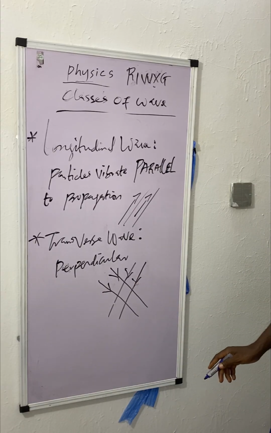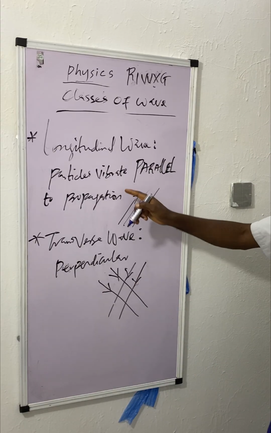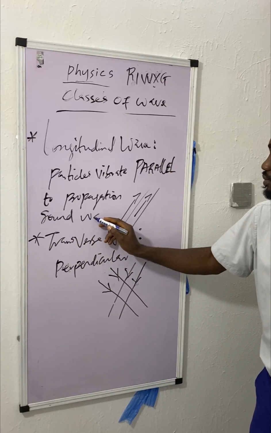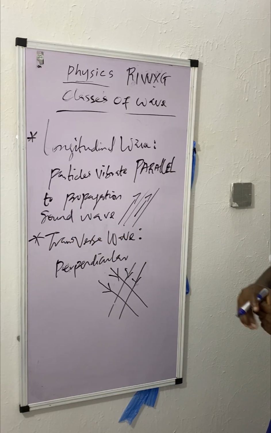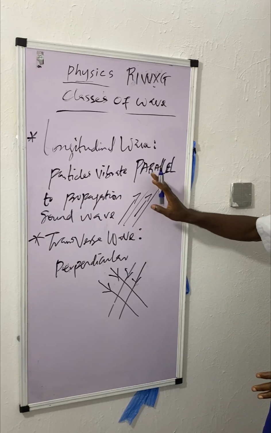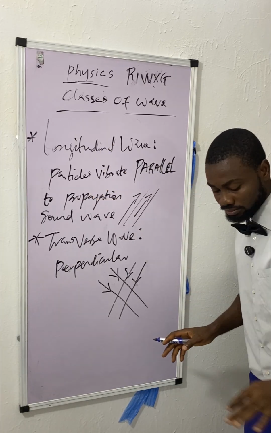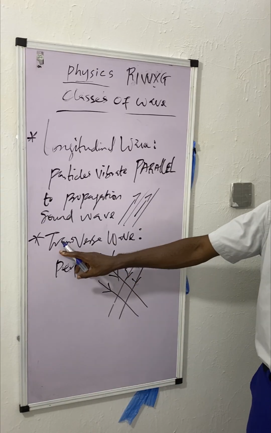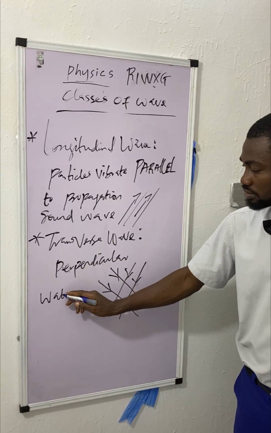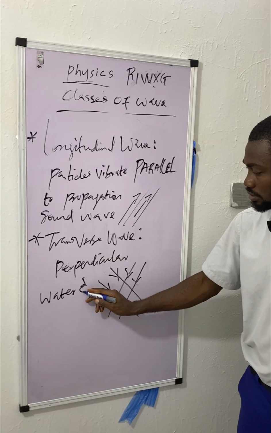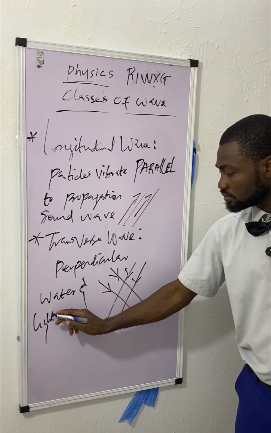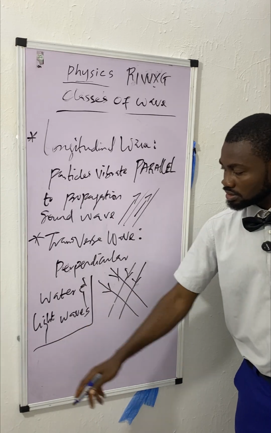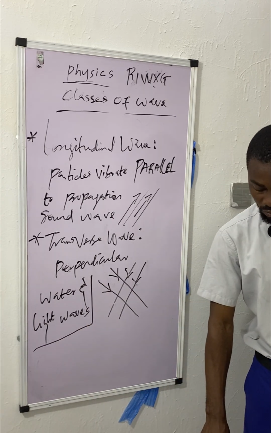So example of transverse wave is like sound. Example of longitudinal wave is like sound wave. All right. Parallel. To the direction of propagation, the direction of spread. Under transverse wave, you can have water wave and light wave. All right. So that's that for the classes of wave.